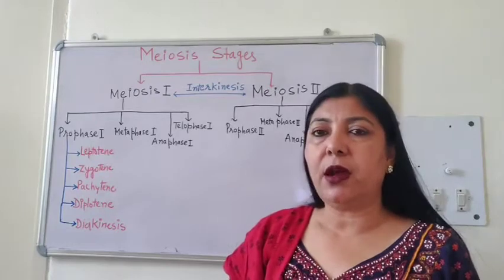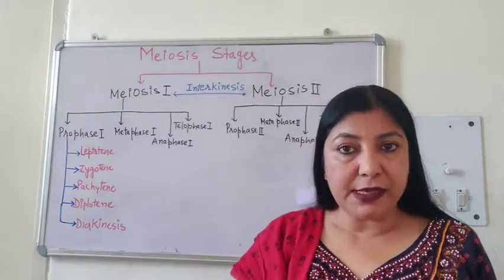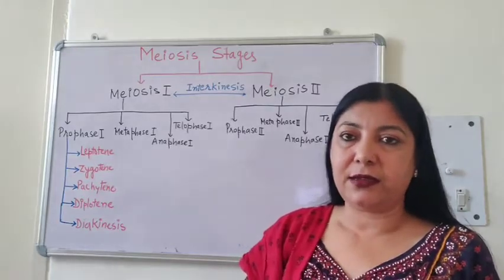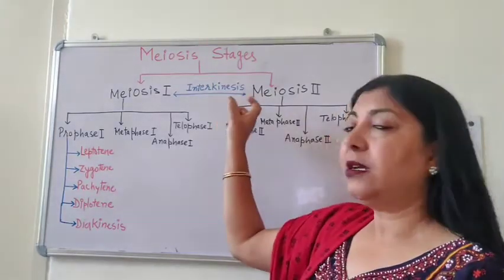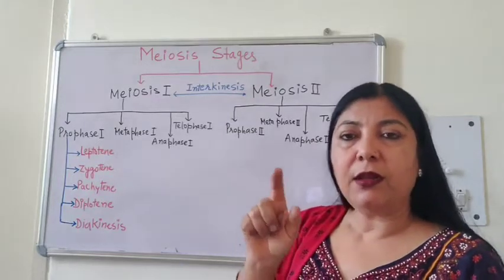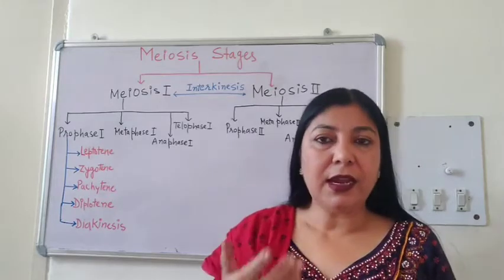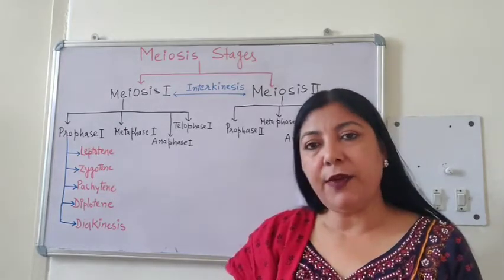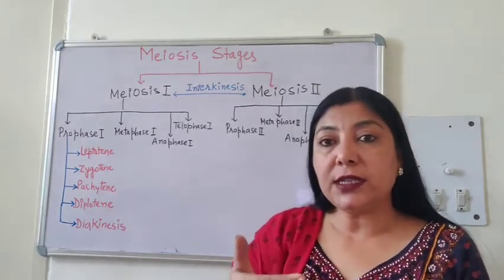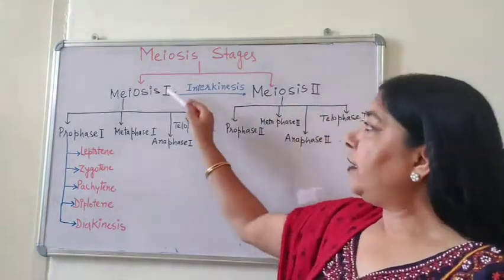Many a time a question is asked, what is the difference between interphase and interkinesis? Interkinesis is a small resting phase between meiosis 1 and meiosis 2, whereas interphase is the resting phase between two successive mitoses. Okay, so let us see.